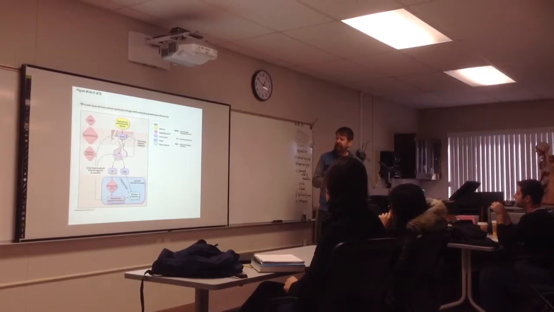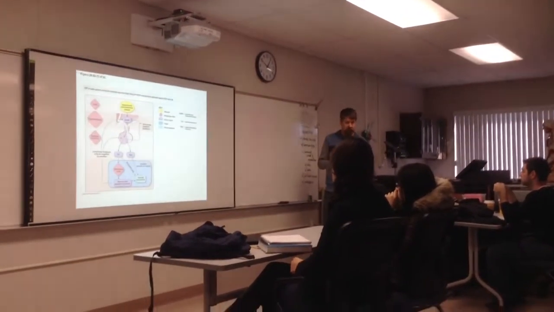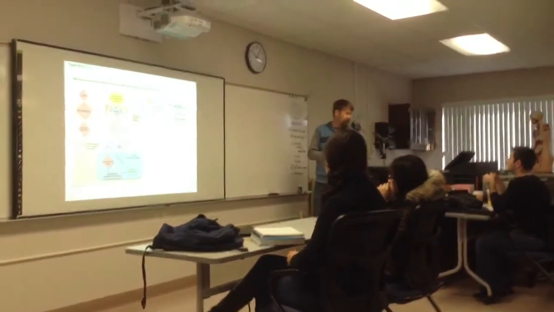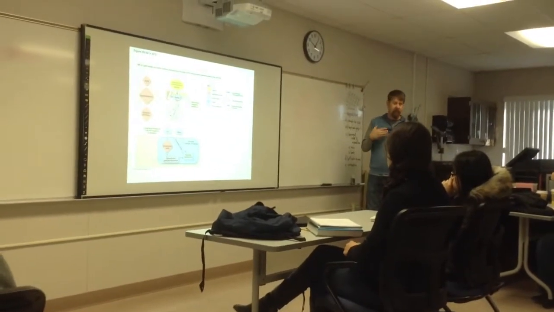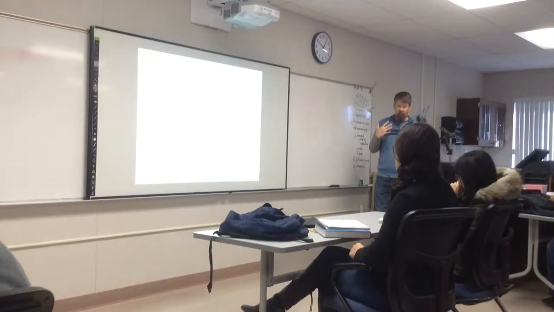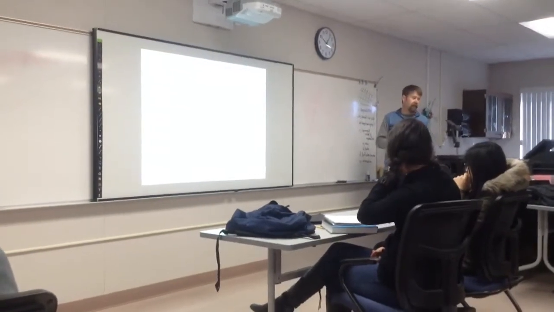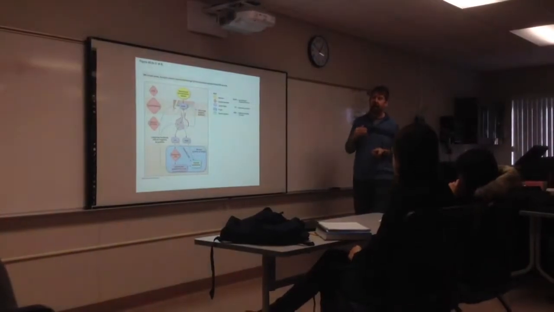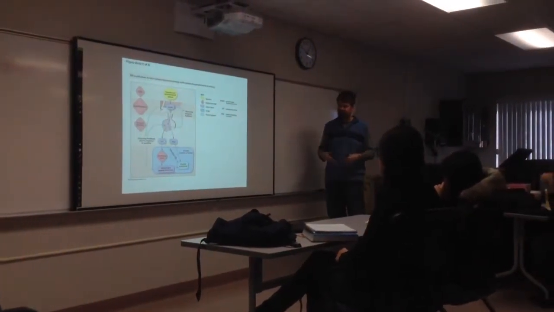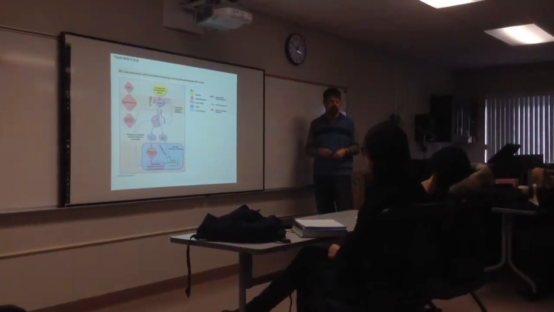In fact, it is the trigger for ovulation in a female. So not only does it affect the production of hormones, it also triggers ovulation in females. We'll see that what causes the ovary to release an egg is a mid-cycle surge in LH.